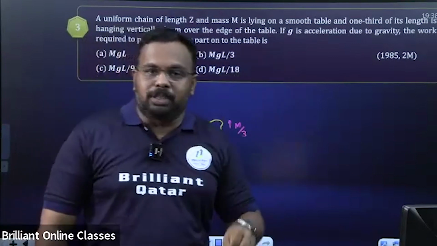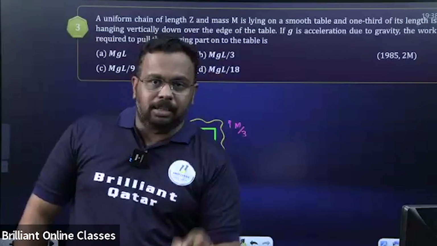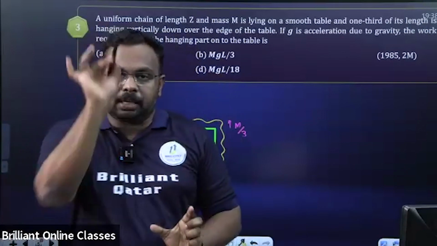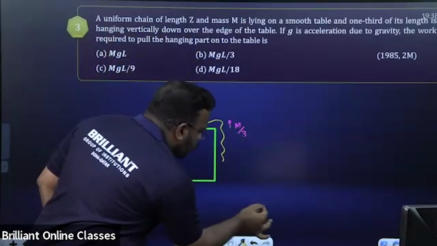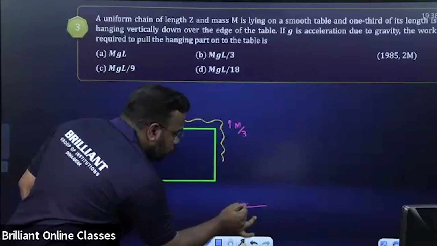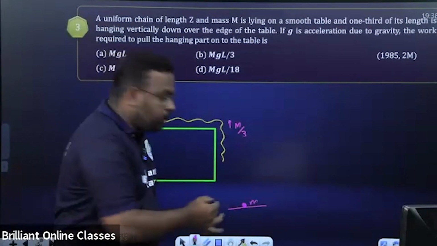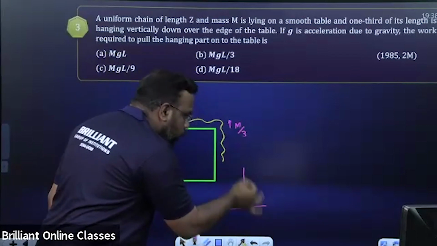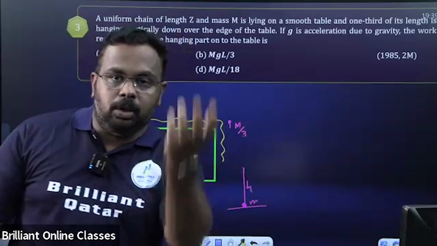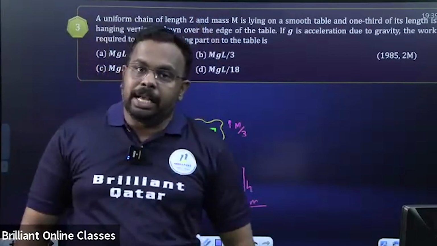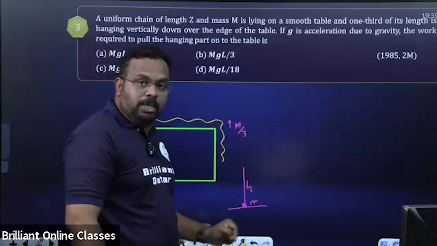But there is a problem with this. You know that chain is not a point mass. It's like masses distributed over its length. If you are lifting a point mass from the ground to a height h, what is the work done for that? It is mgh. Yes or no? Work done to lift a point mass to a height h is mgh. But this is not a point mass, you know that.